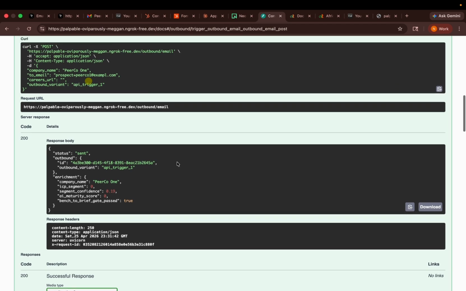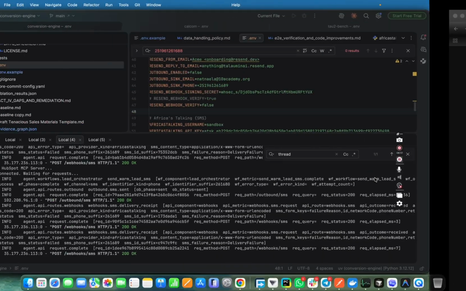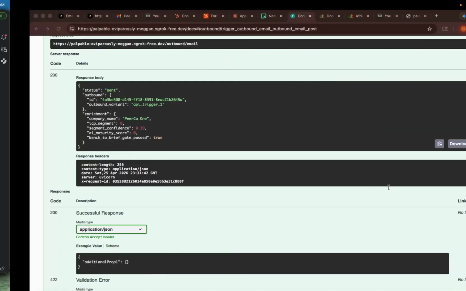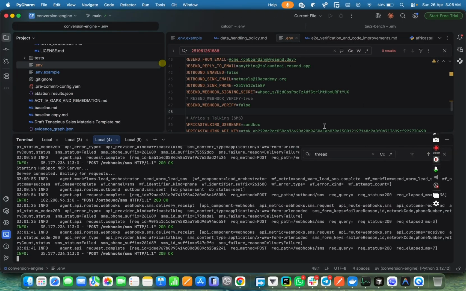One thing on the original outbound email, there is the segment confidence score which was generated, and also the AI maturity score, which is the hiring signal brief, and also we have the competitor gap brief.